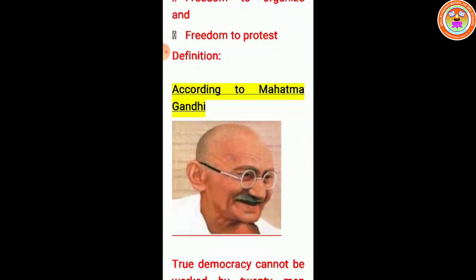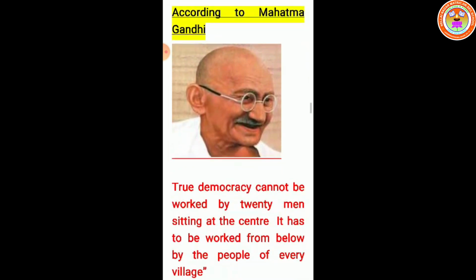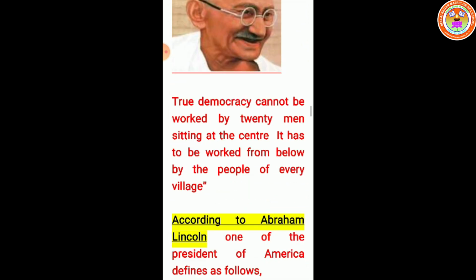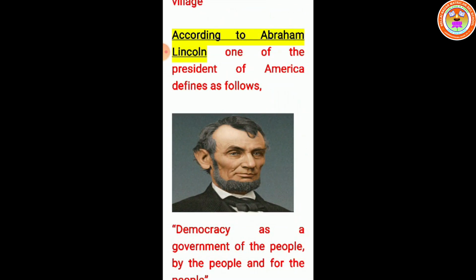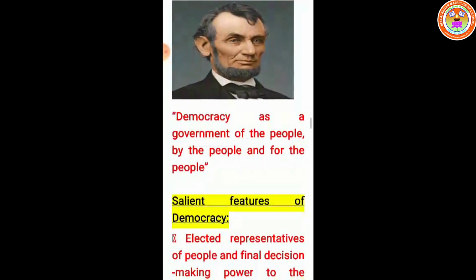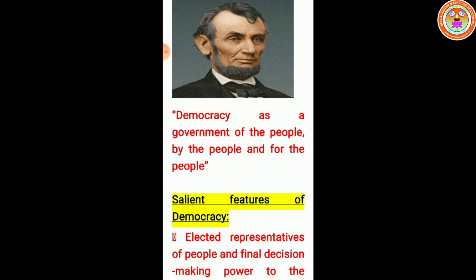Definition of democracy. According to Mahatma Gandhi, father of our country, true democracy cannot be worked by 20 men sitting at the center. It has to be worked from below by the people of every village. It's the best definition. The next one, the definition given by one of the Presidents of America, Abraham Lincoln: democracy as a government of the people, by the people and for the people.